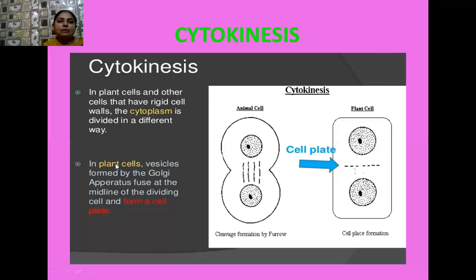So students, all the four stages of mitosis are very much clear to you. I have explained first the prophase stage, then the metaphase stage, then the anaphase stage, and then the telophase stage, and last we have cytokinesis, which is the distribution of the cytoplasm between the two daughter cells.